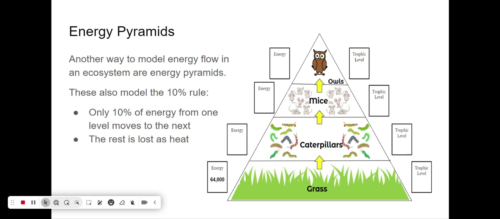So that is a summary of everything from characteristics of life all the way through energy pyramids.